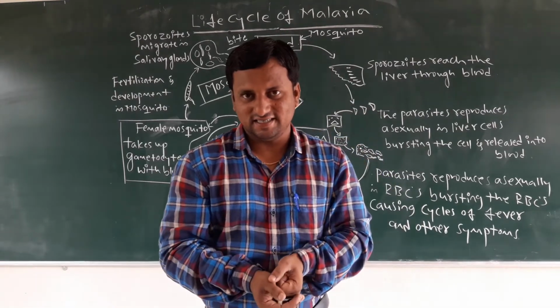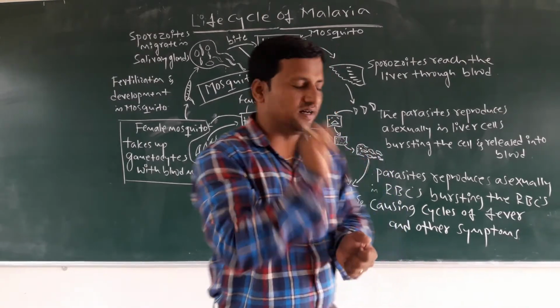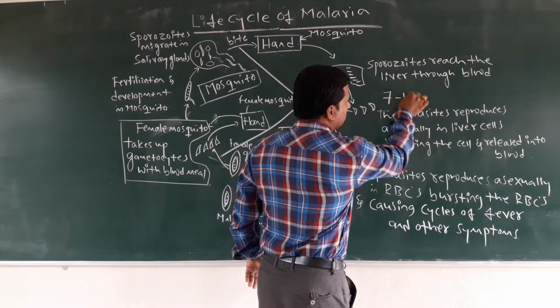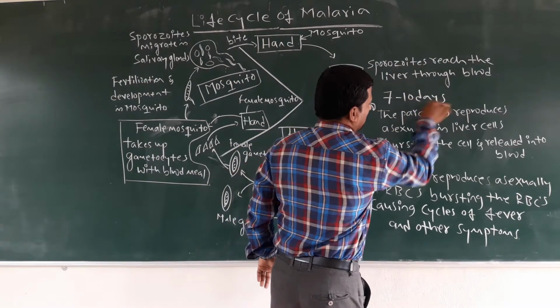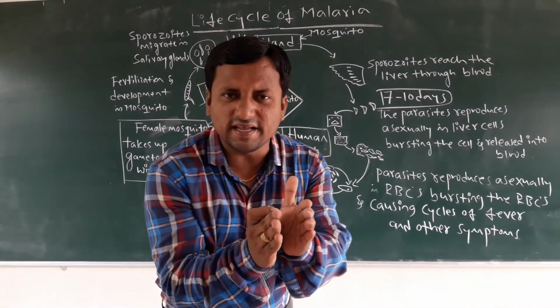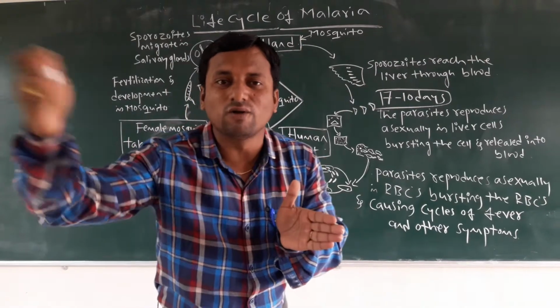After entering, you must remember, dear students, the sporozoites will stay in the liver for 7 to 10 days maximum, until their development.